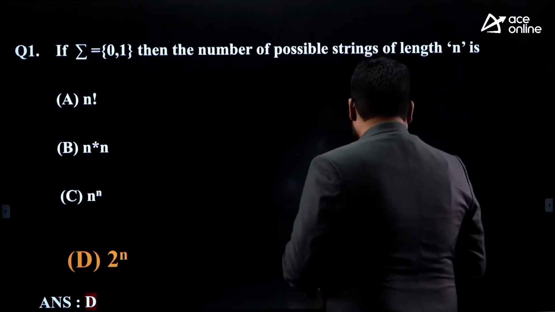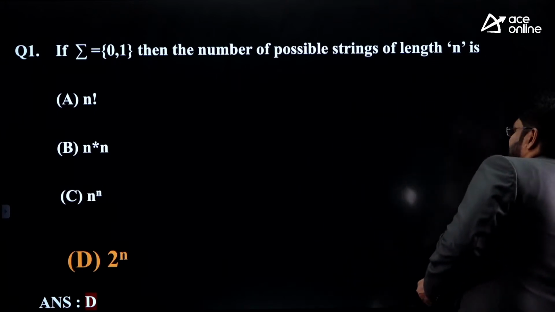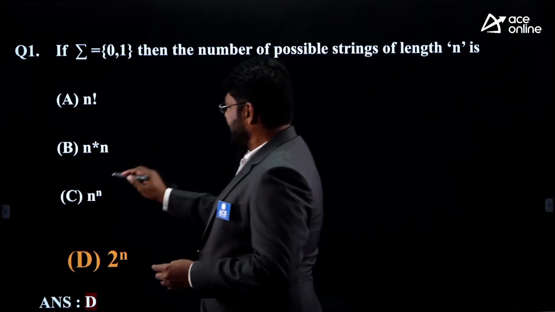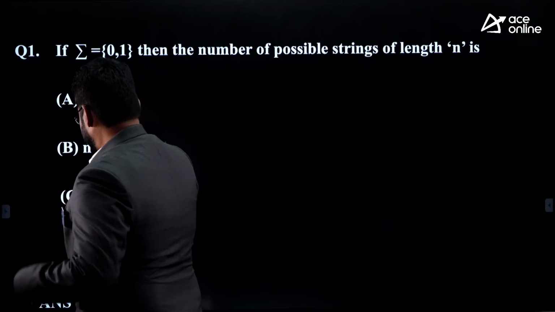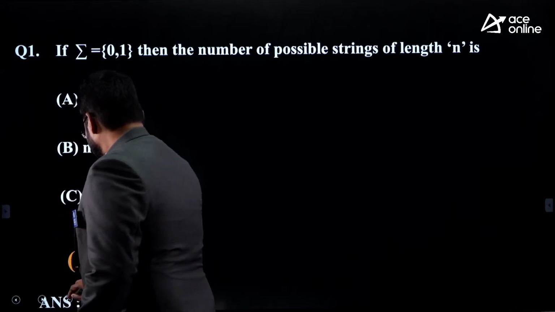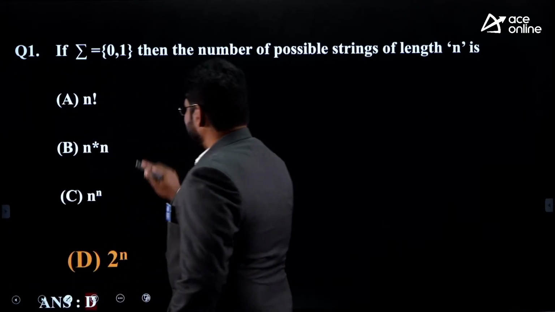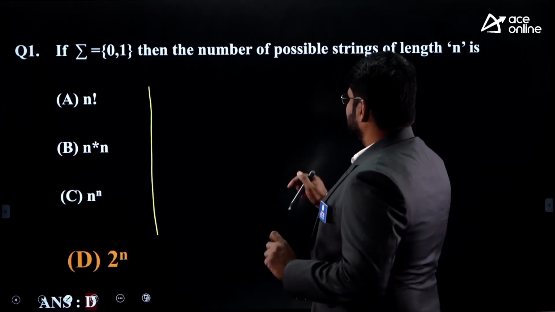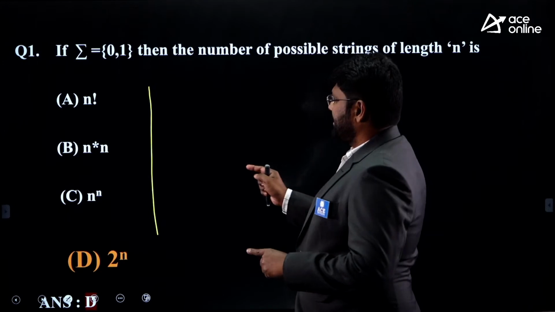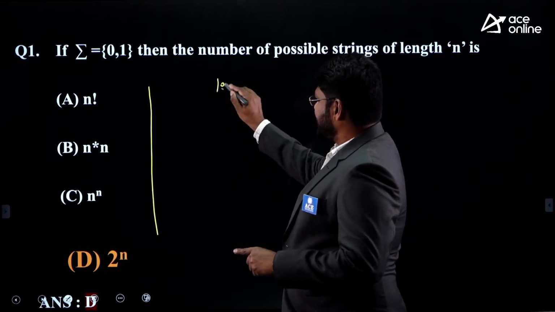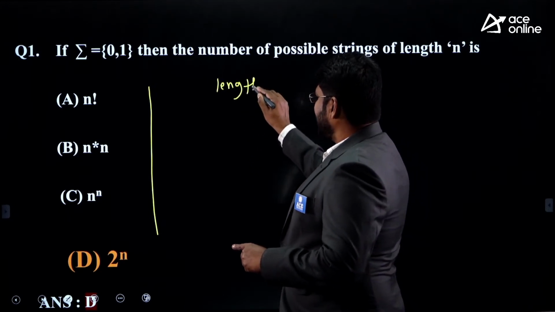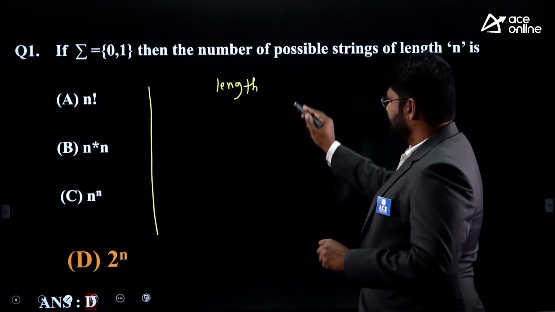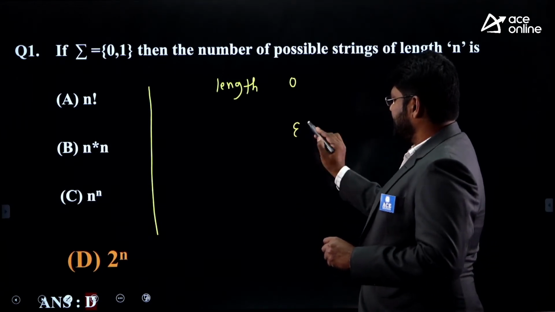Just look at how to analyze this problem. As you are seeing here, you got 2 power n. Let's see the possible numbers: for example, length 0 will give you only one string.